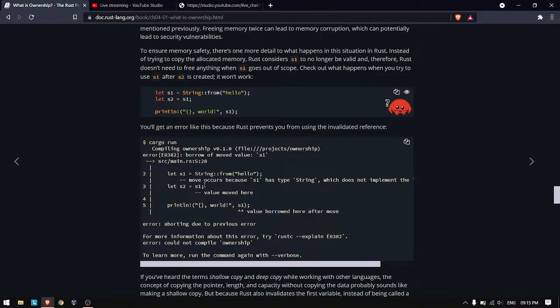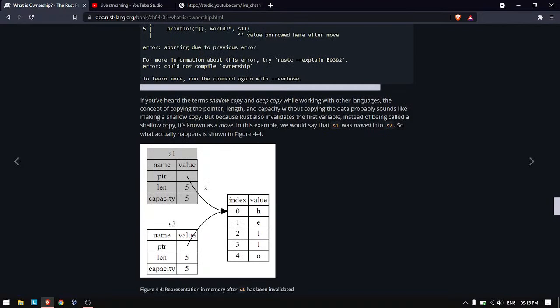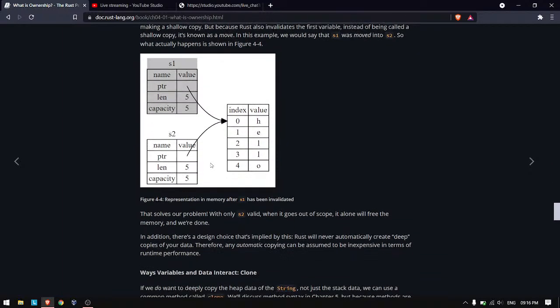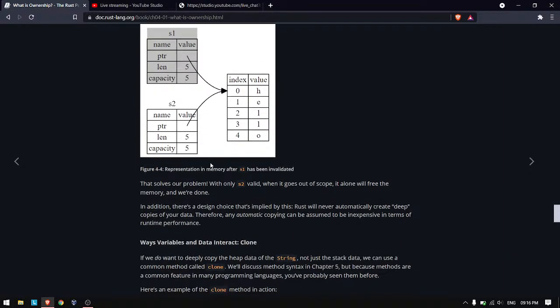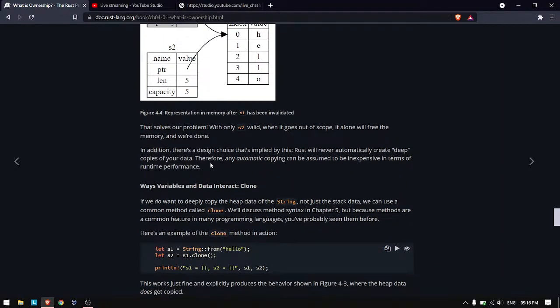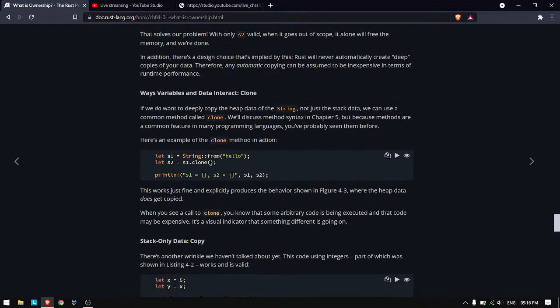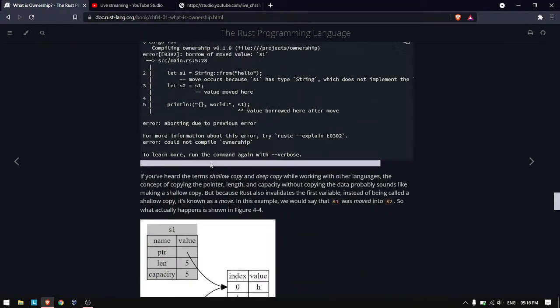We have already moved the value, and once we move the value, the previous thing becomes invalid. So we literally moved s1 to s2. Now we don't have anything in s1. That's what moving is.